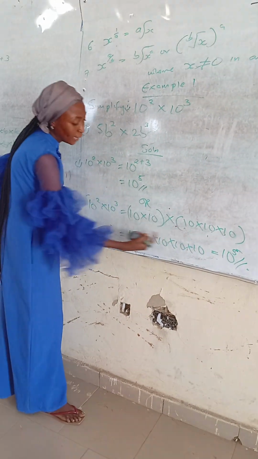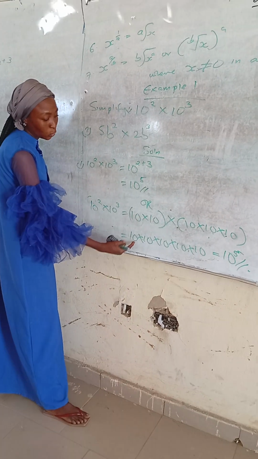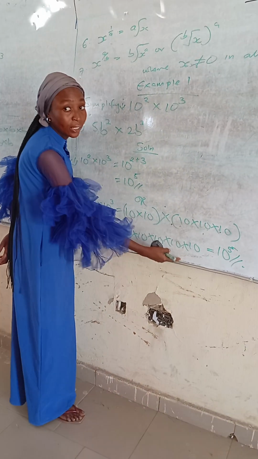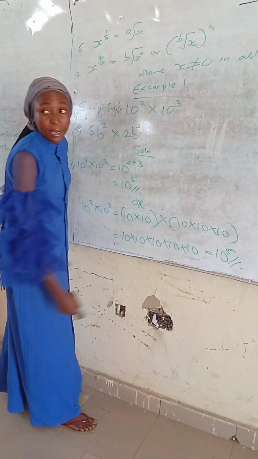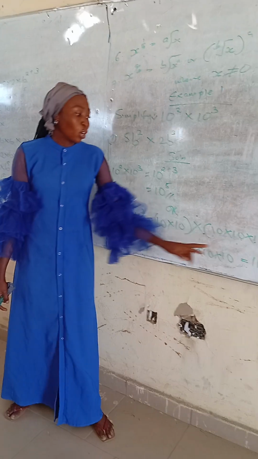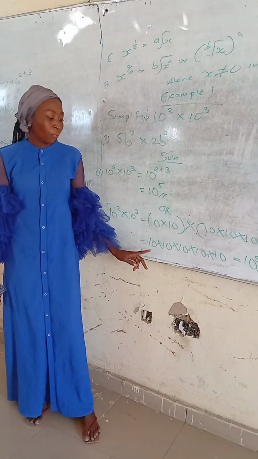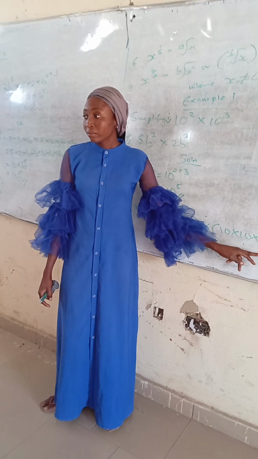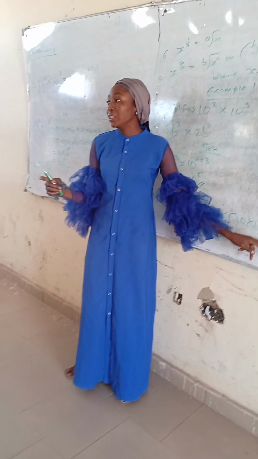If we remove the bracket, we have 10 times 10 times 10 times 10 times 10. The 10s are the same, so we take one. How many 10s are here? 1, 2, 3, 4, 5. So it becomes 10 raised to the power 5. That's according to one of these.